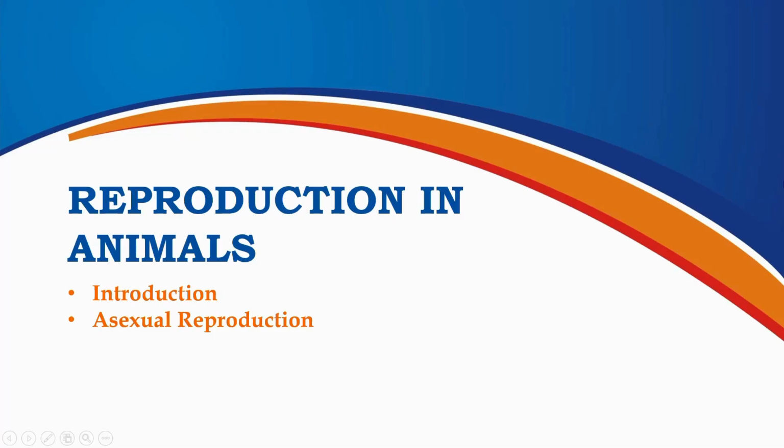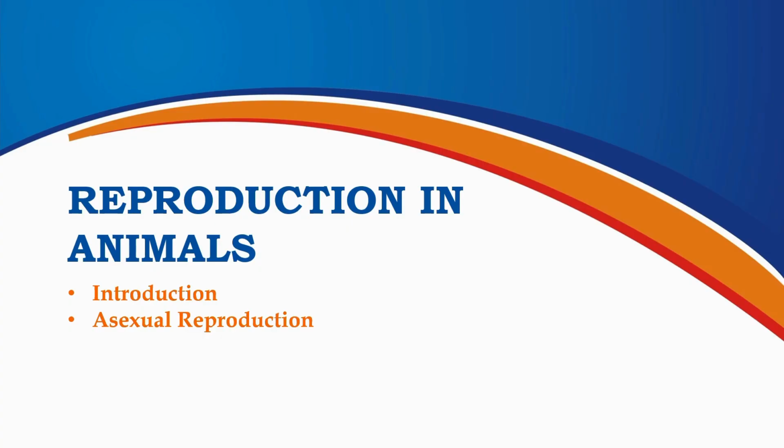Welcome to today's lesson on reproduction in animals. In this chapter, we will explore how animals produce new individuals and ensure the continuation of their species. We'll begin with a quick introduction to what reproduction means and why it is essential for all living organisms.